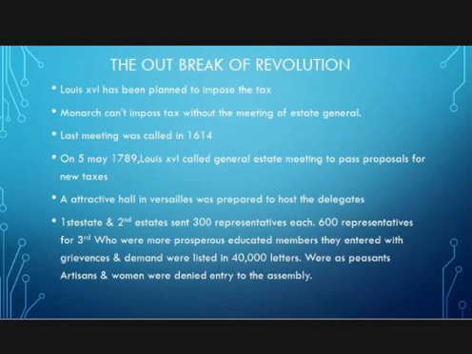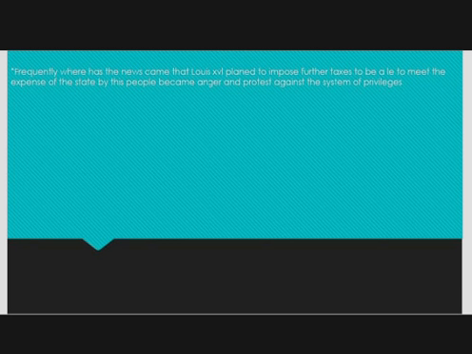He planned to impose further taxes to be able to meet the expenses of the state. By this, people became angry and protested against the system of privileges.